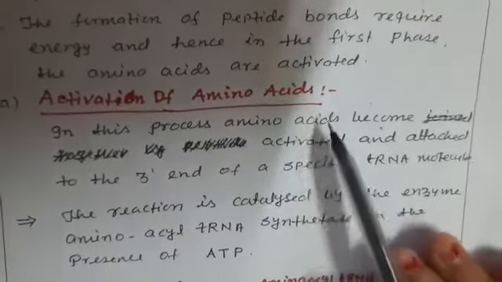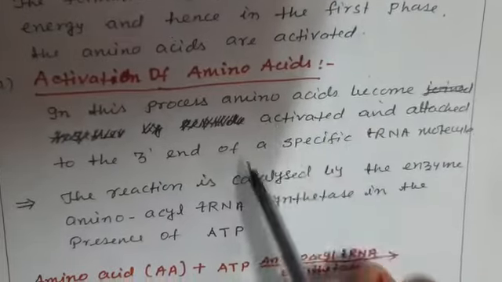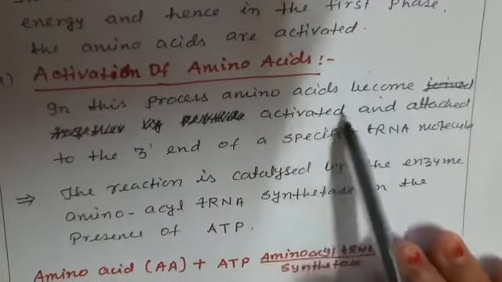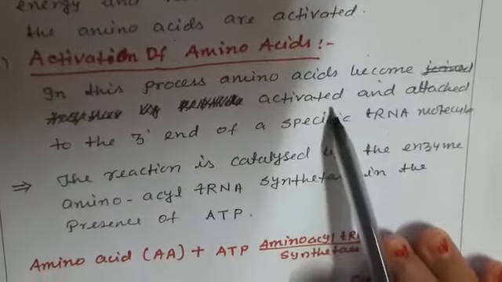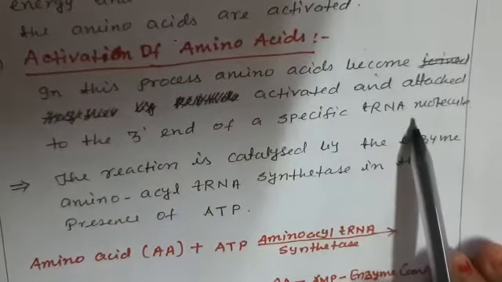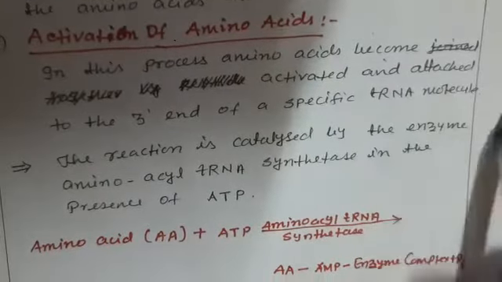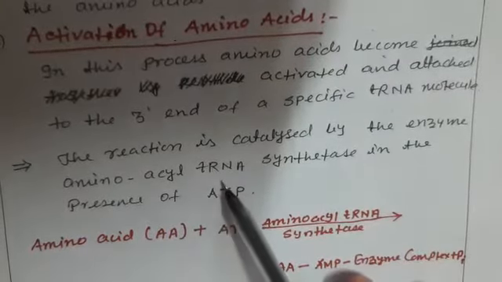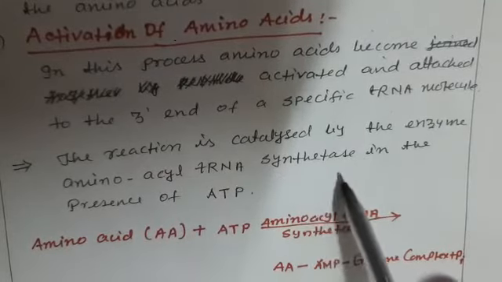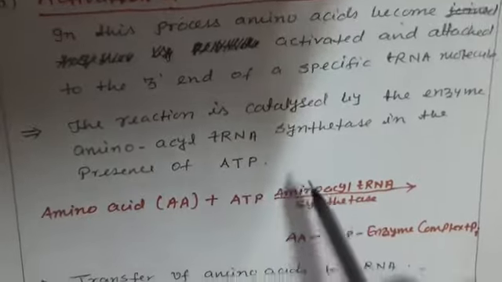First of all, let us see what is activation of amino acids. How does it take place? In this process, amino acids become activated and attach to the 3' end of a specific transfer RNA molecule. The reaction is catalyzed by the enzyme aminoacyl transfer RNA synthetase in the presence of ATP.